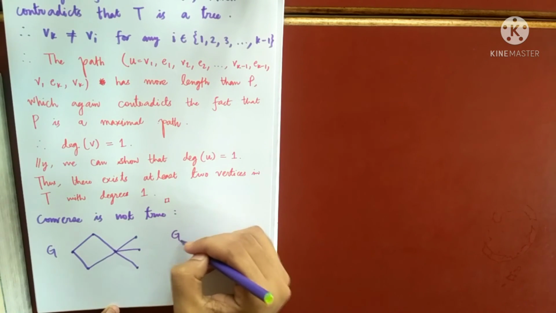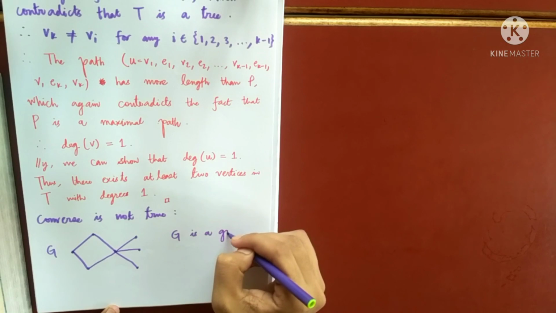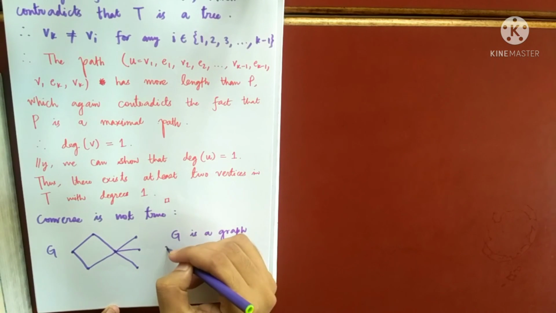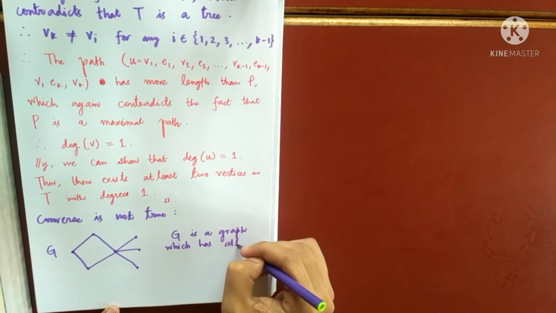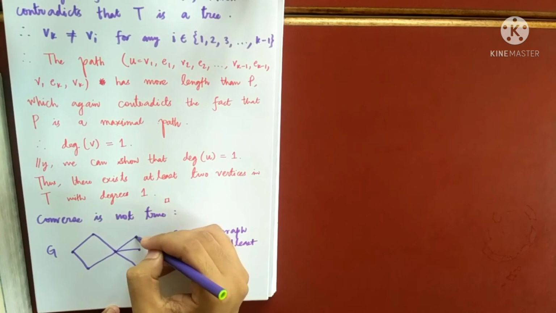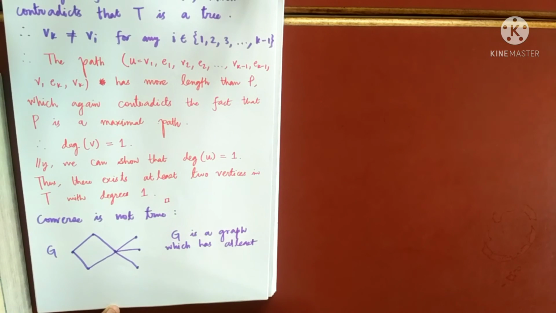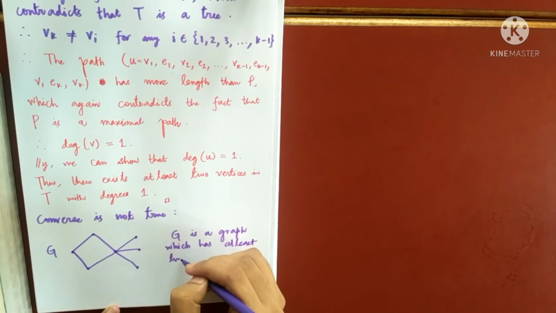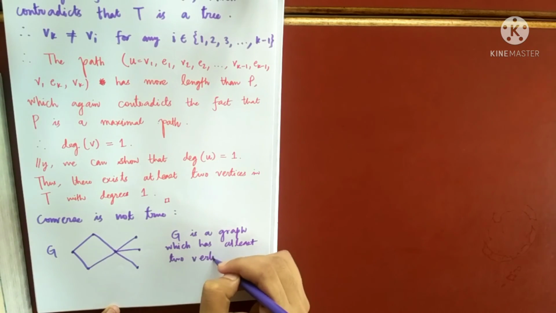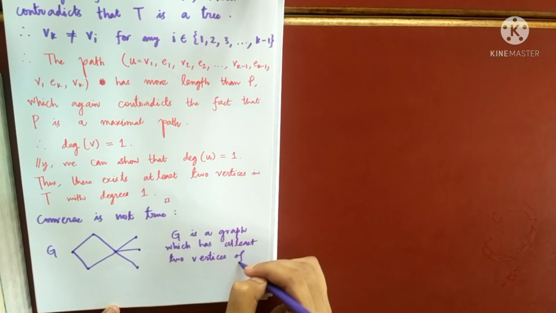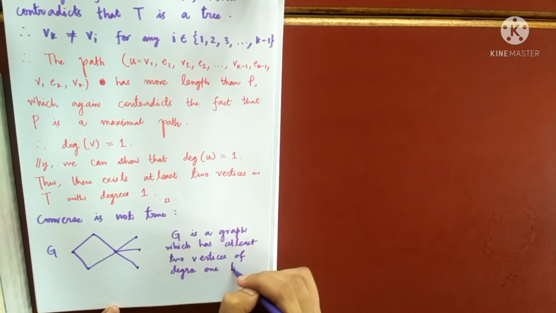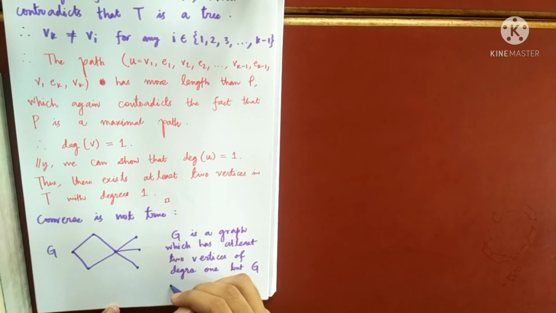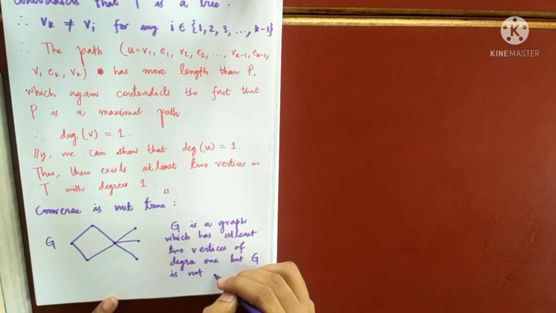So G is a graph which has at least, you can say there are 3 vertices of degree 1, so which has at least 2 vertices of degree 1, but G is not a tree.